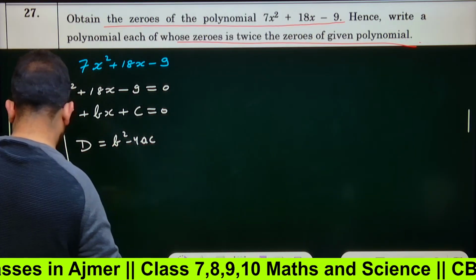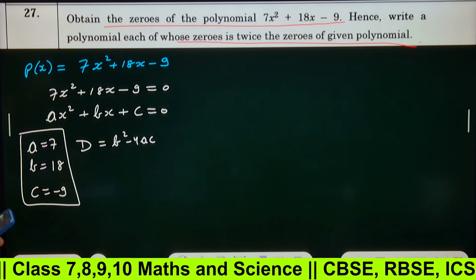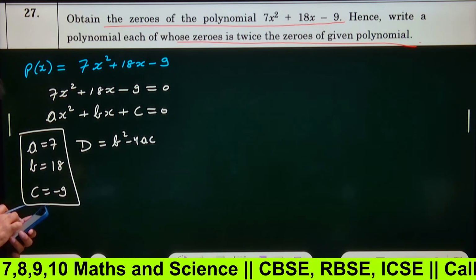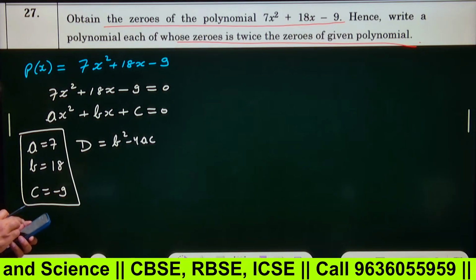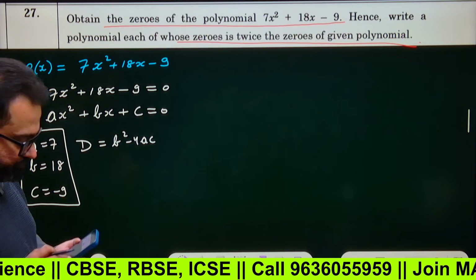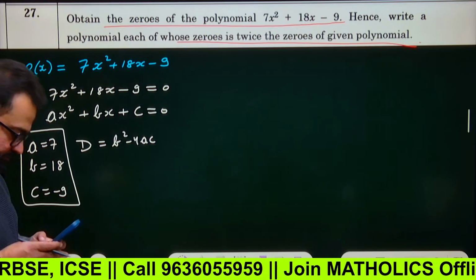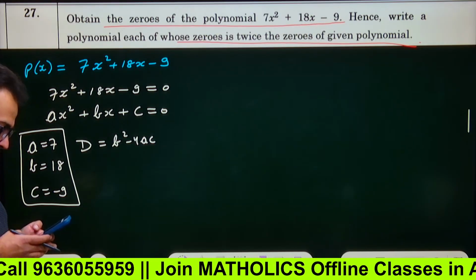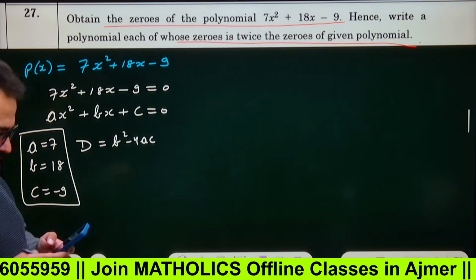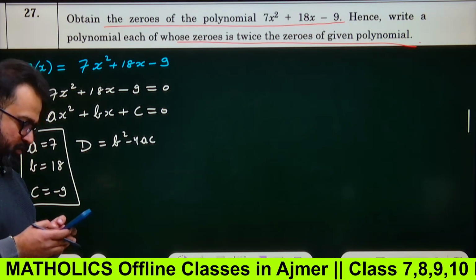How many of you know the quadratic formula? Anyone? Tell me. Quadratic formula.